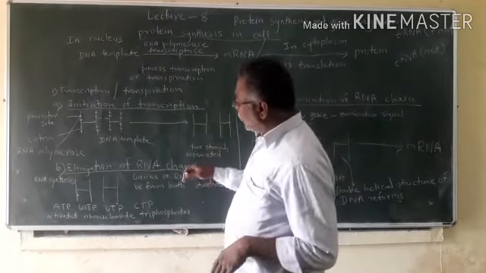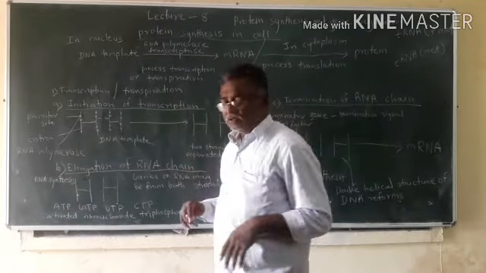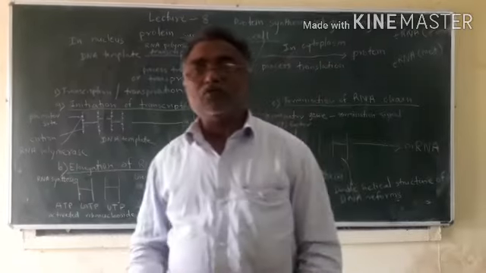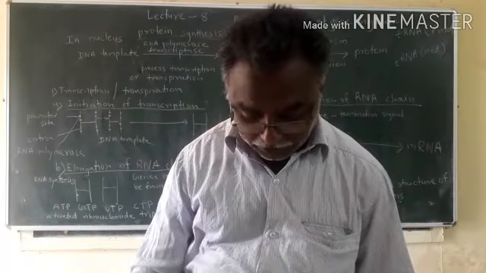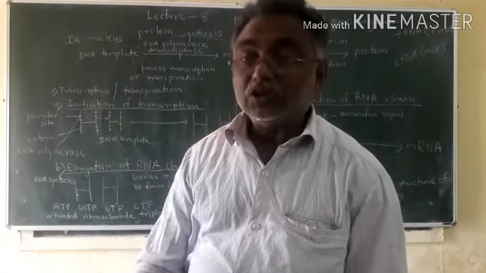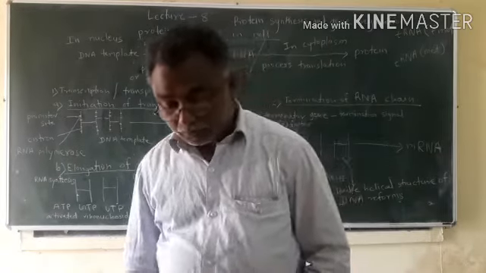So elongation of the RNA chain takes place with the help of the core enzyme, which moves around the DNA molecule.